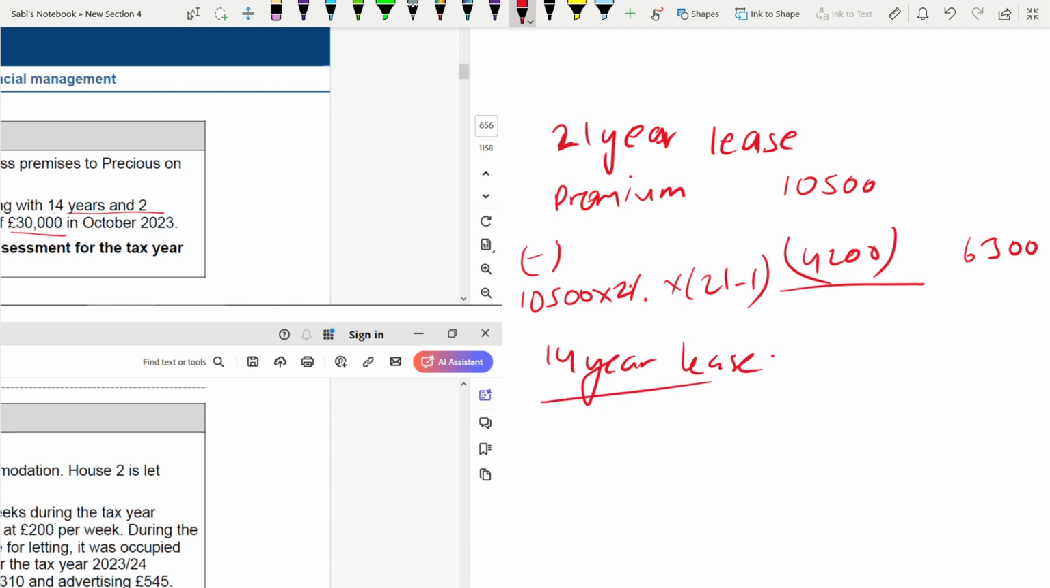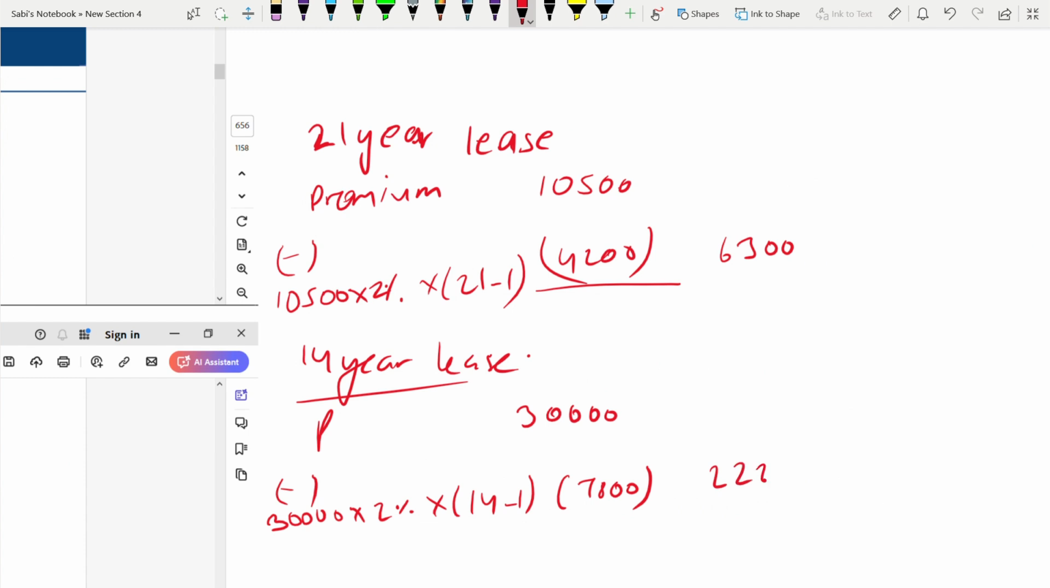Now the 14-year lease. Premium is 30,000. Work out the same: 30,000 into 2%. They told us 14 years and 2 months. You have to take 14 years, it has to be whole years, minus 1. So minus 7,800, it is 22,200. Add both the leases, it is 28,500. This is the property income.